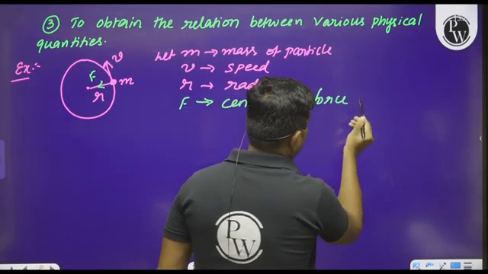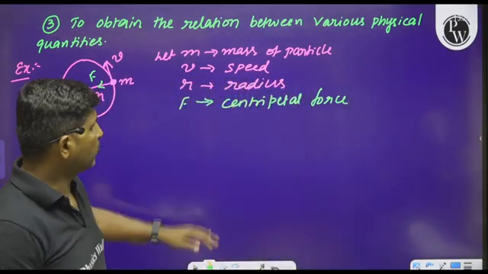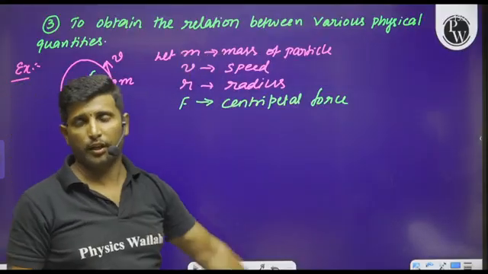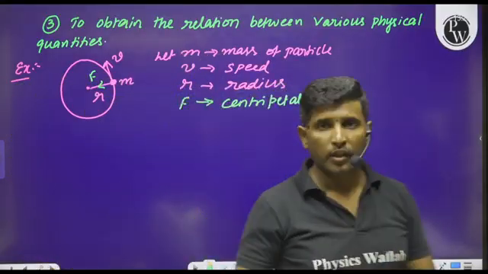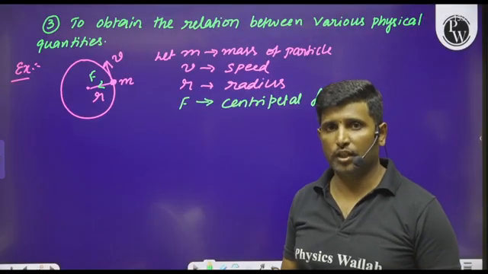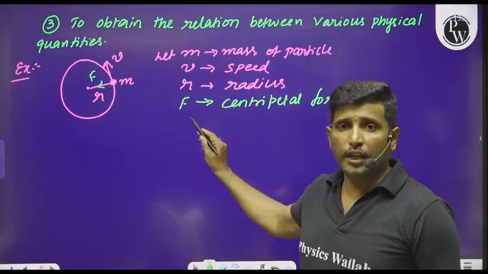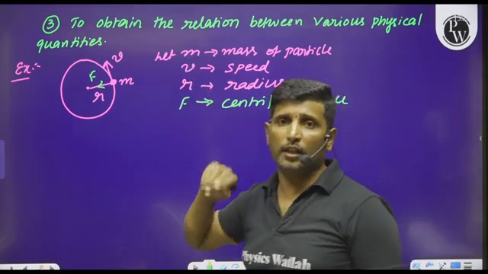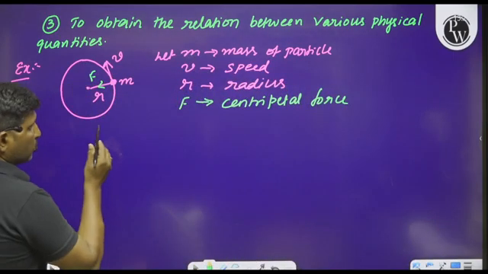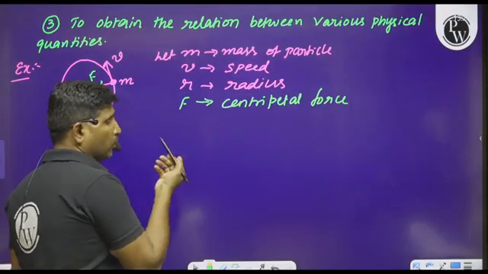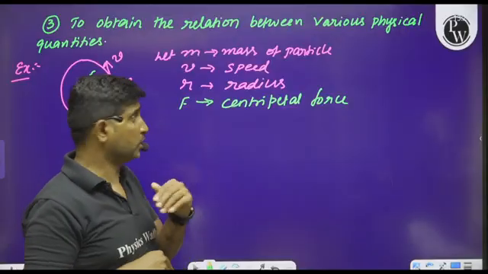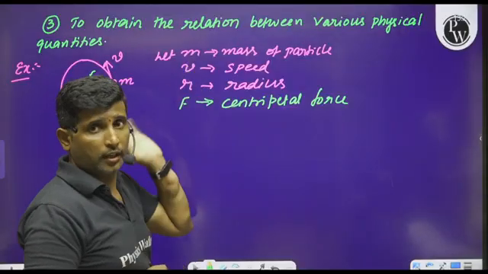So, what is the relation for the centripetal force in terms of these quantities? How to get the relation for the centripetal force in terms of mass, speed, and r? See here, one thing we are saying that force is depending on mass, velocity, and radius.